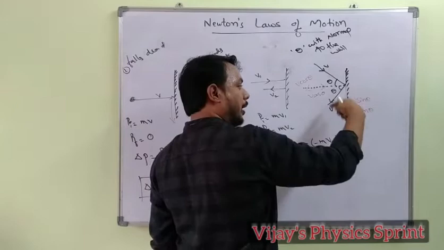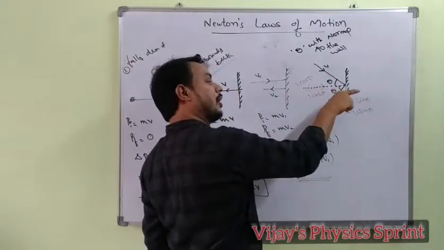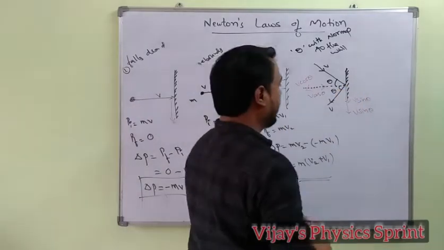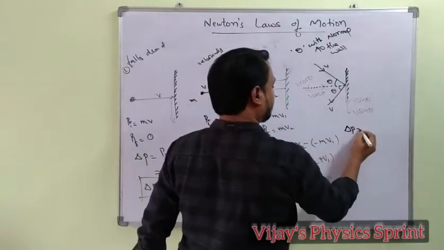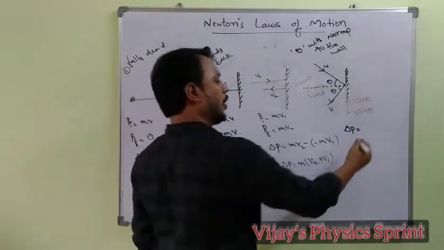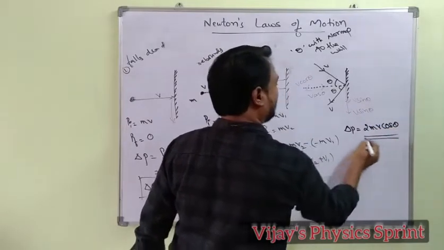No change in the perpendicular component, only change in the horizontal component, v cos theta and opposite v cos theta. Then the change in momentum. Yes, tell me how it can be written. Delta P equals 2mv cos theta.